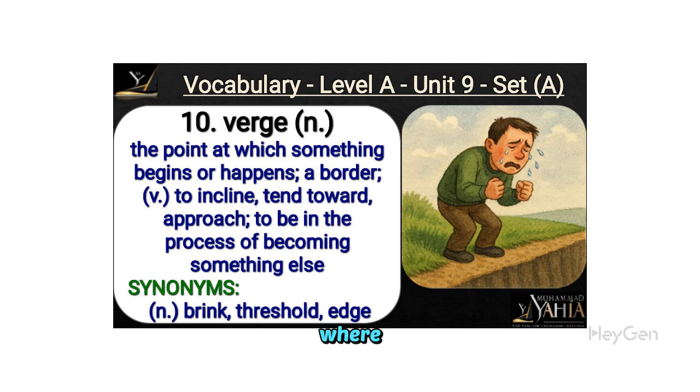Verge refers to the point where something begins or happens, often described as a border. As a verb, it means to incline or approach a change. Synonyms include brink, threshold, and edge, highlighting its role as a precursor to transformation or action.